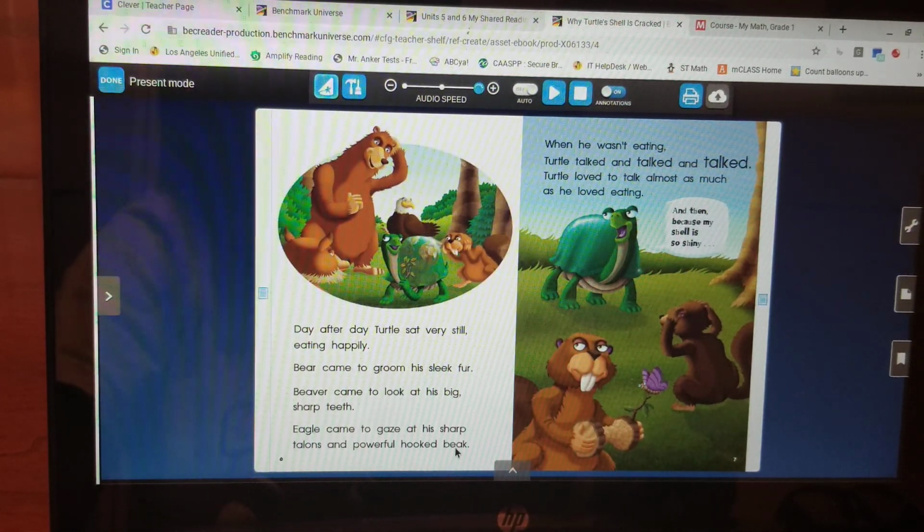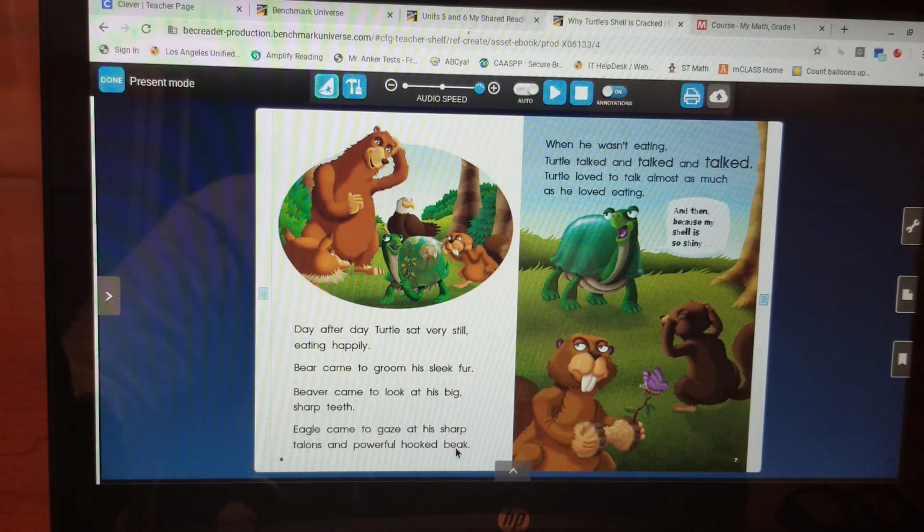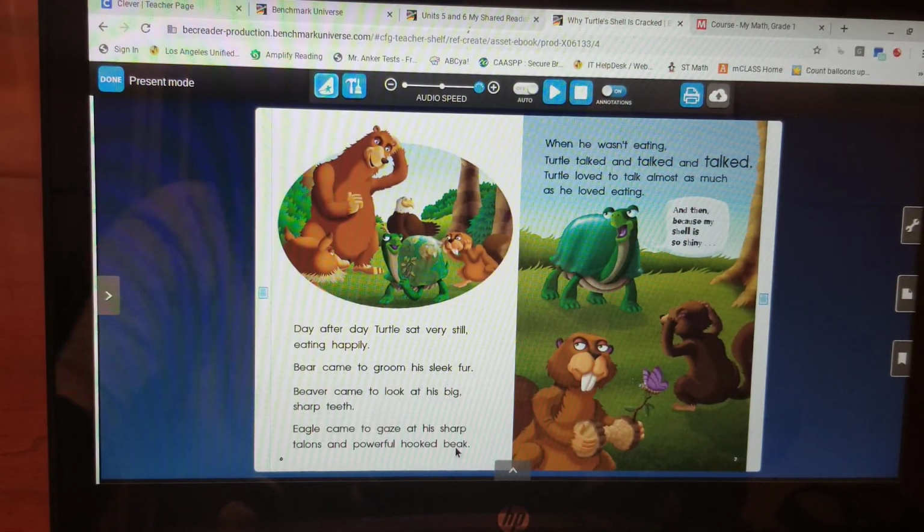Well, first of all, boys and girls, let's take a look at some of these words. Remember, the long E card says E, and I'm noticing some long E spellings on this page. I noticed in this word, sleek, the EE is a long E spelling. But in the word beaver, what's the long E spelling in this word?